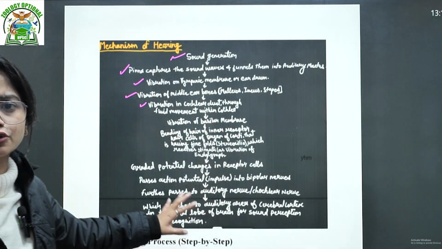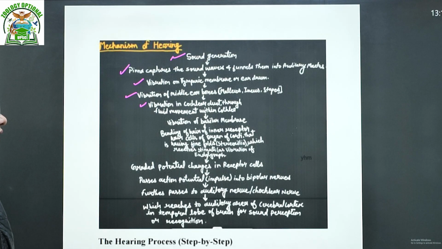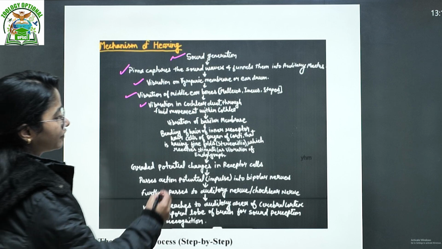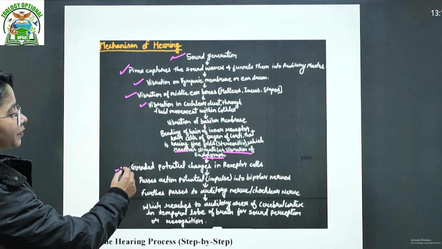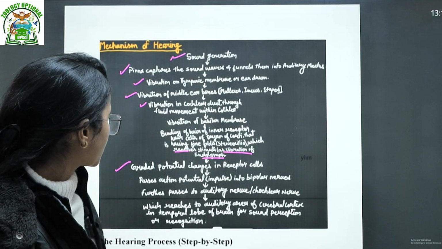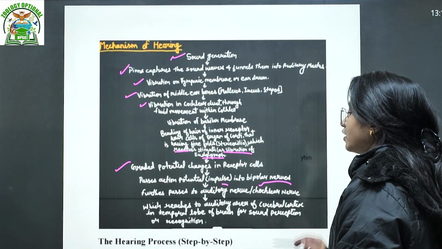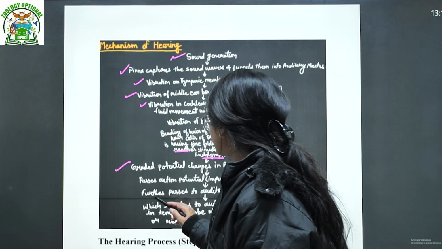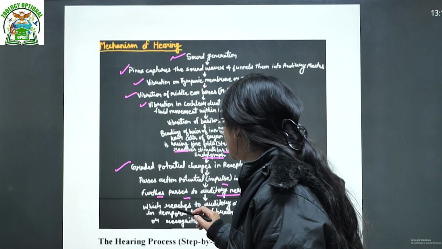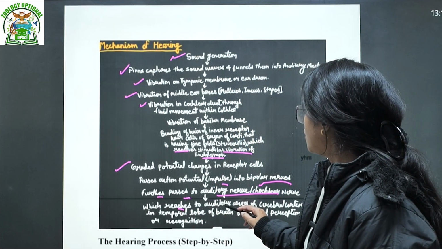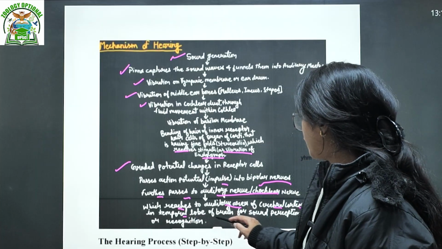Here I'm just trying to explain in a very condensed way. Stereocilia receive the stimuli, causing vibration in the endolymph, and graded potential changes in receptor cells pass an action potential, that is your impulse, into the bipolar nerve system, then further to the auditory nerve, that is the cochlear nerve, which reaches the auditory area of the temporal lobe of the brain for sound perception and recognition.